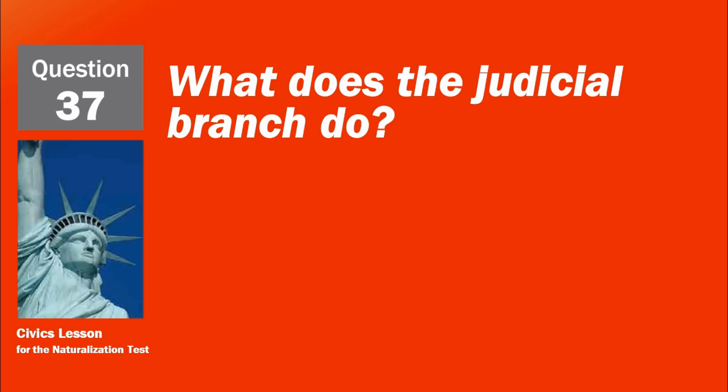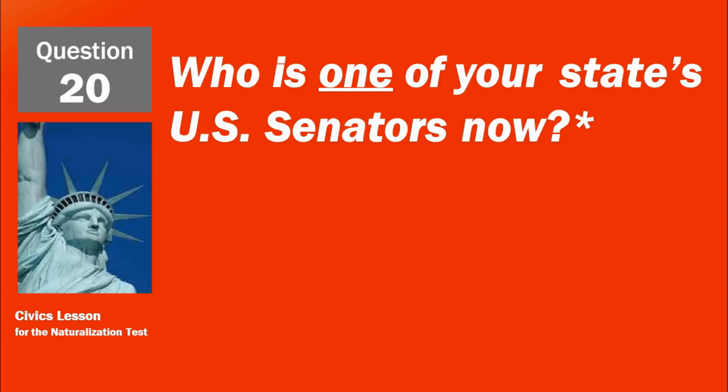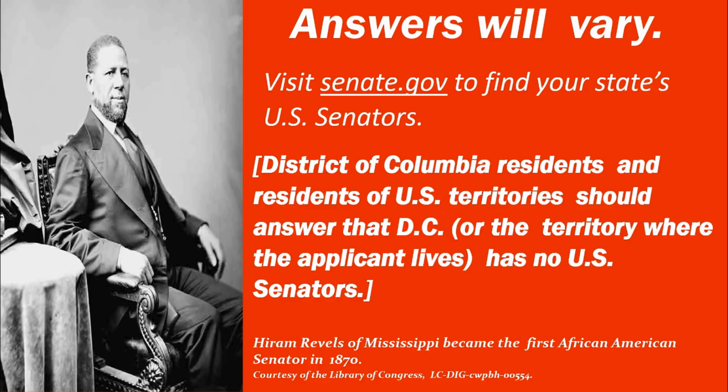What does the judicial branch do? Reviews laws. Explains laws. Resolves disputes, disagreements. Decides if a law goes against the Constitution. Who is one of your state's U.S. senators now? Answers will vary. District of Columbia residents and residents of U.S. territories should answer that D.C. or the territory where the applicant lives has no U.S. senators.